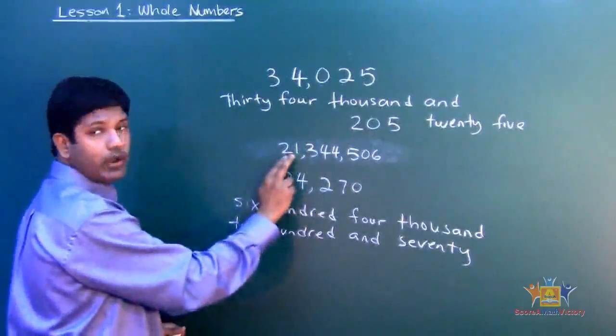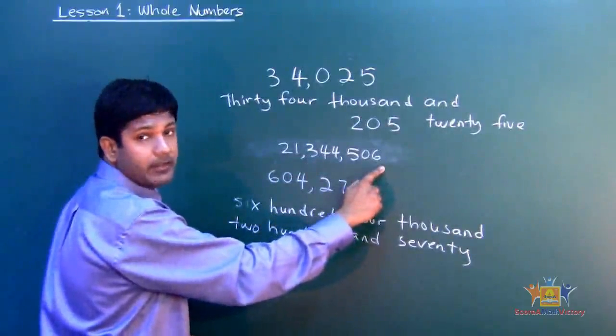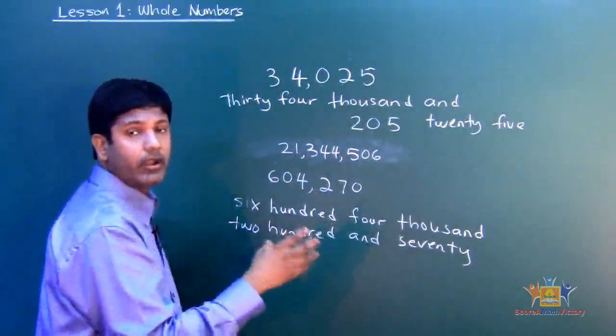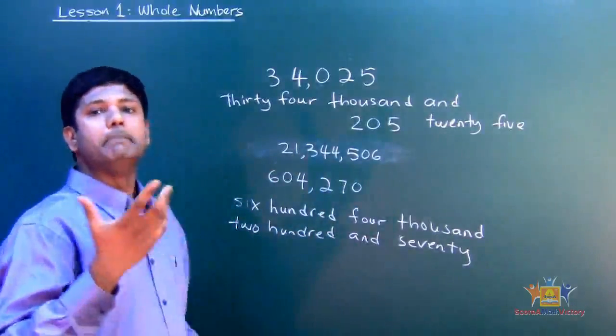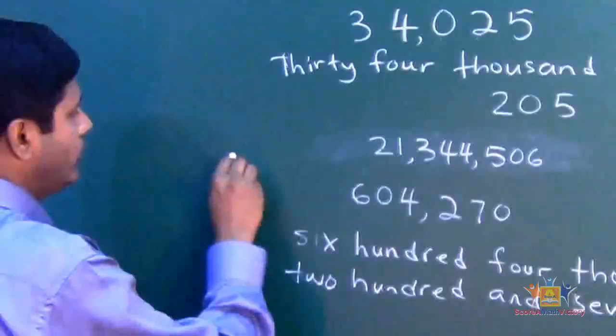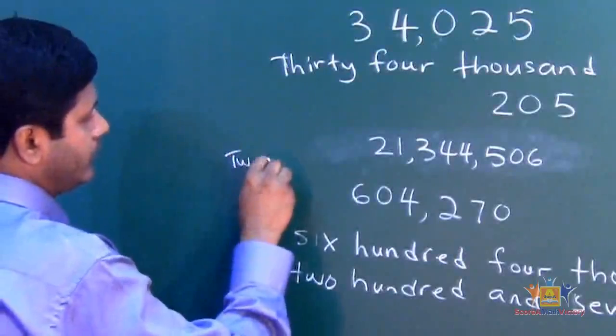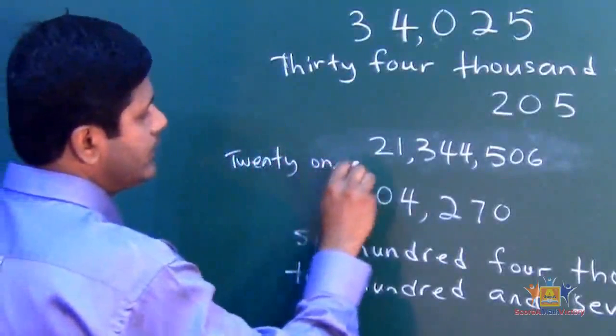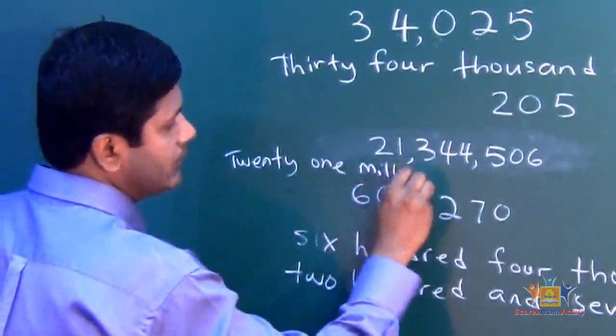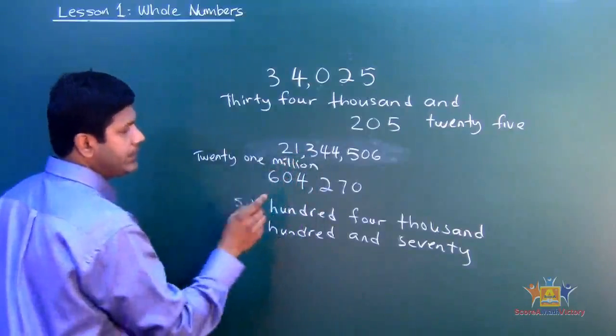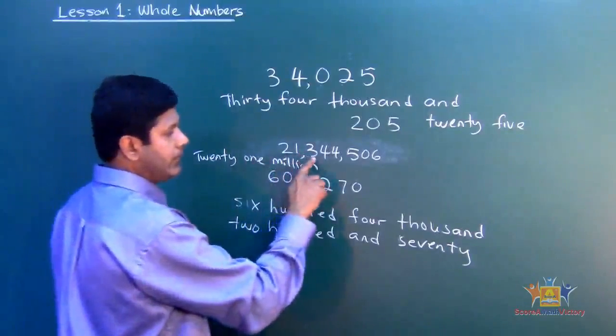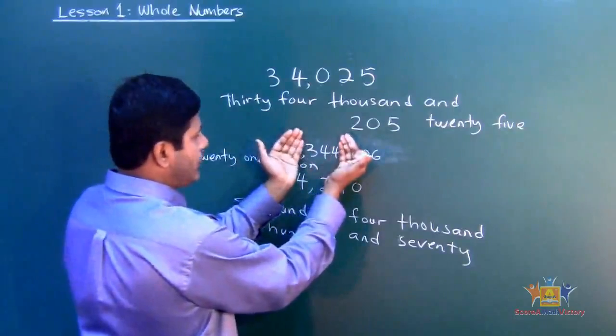21. But what would that be? How many digits behind the 21? 6 digits. That makes what? 21 million. Exactly. So we're going to write down 21 million. And then what does this one say?